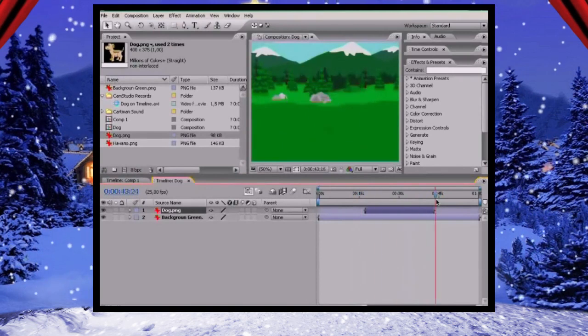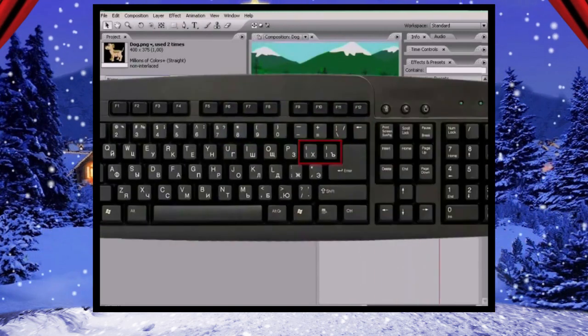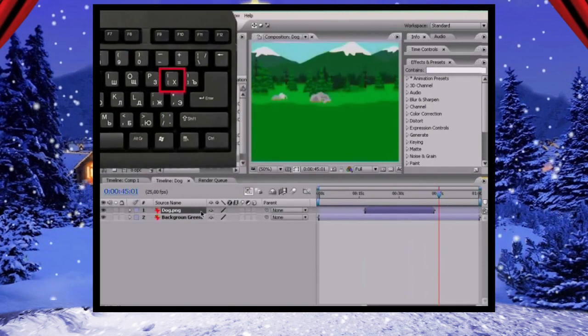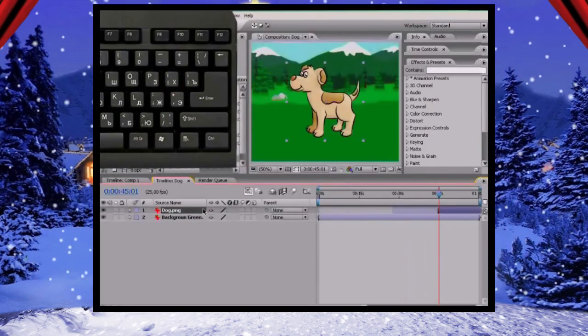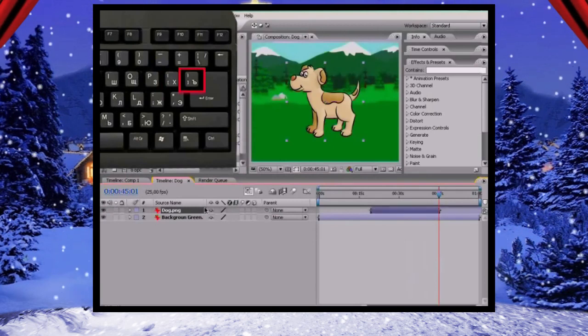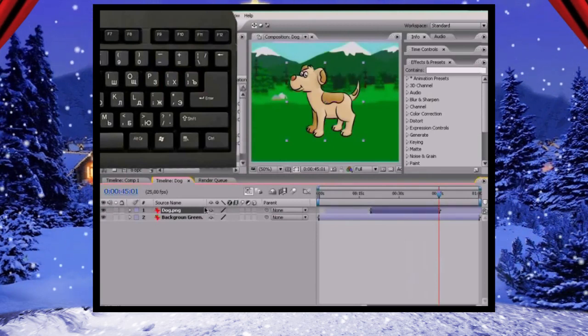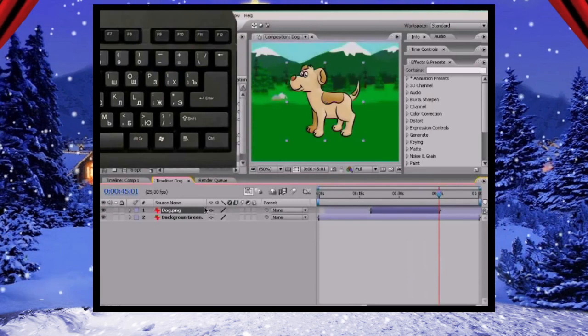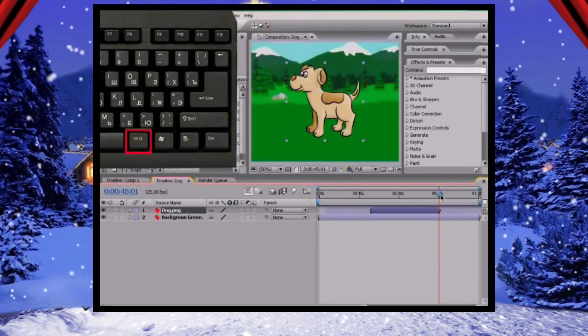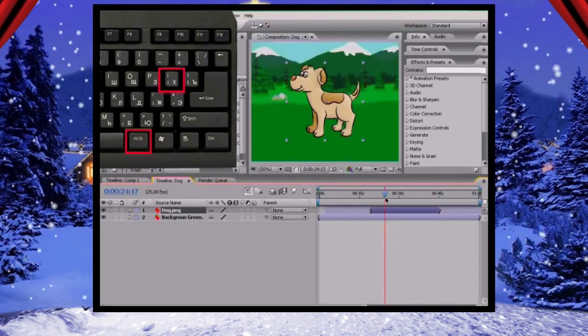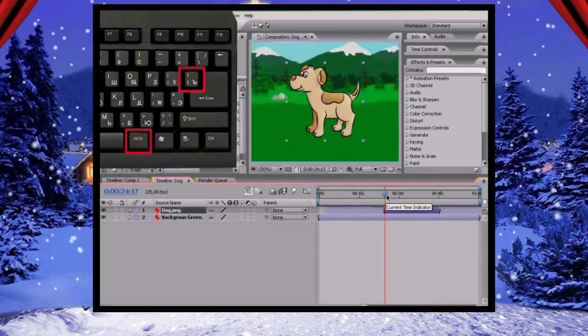Even easier, you can move files using the keys with brackets. Left curly bracket moves the file so that its beginning is positioned on the current time indicator, and the right curly bracket moves its end to the current time indicator. If you want not just to move a file but cut it, then use the brackets in combination with the Alt key. Alt plus left bracket cuts the beginning of the file, and Alt plus right bracket cuts its end.